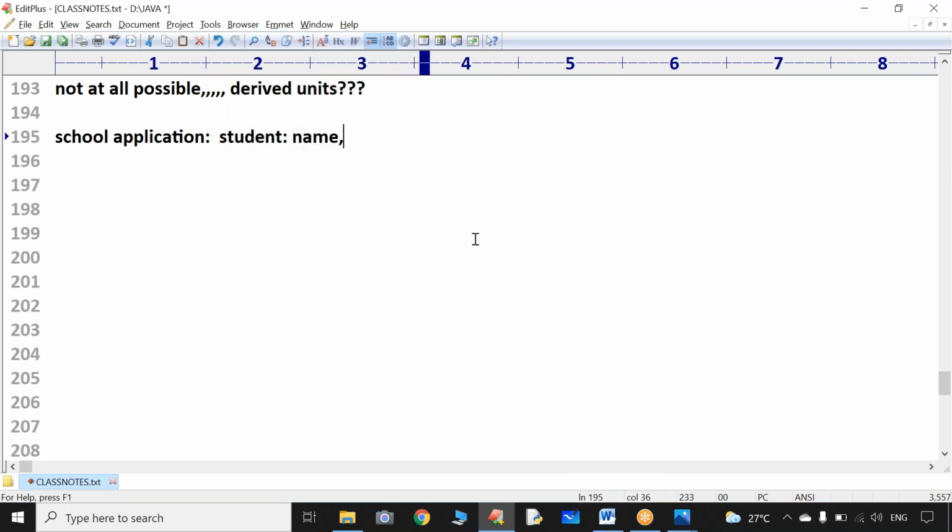What is the student name? Aadhaar number? Contact number? Which section does he belong to? How much fee is paid? What is his roll number? What are the marks obtained in the final examination? What is the average? What is the grade? A lot of information is there.